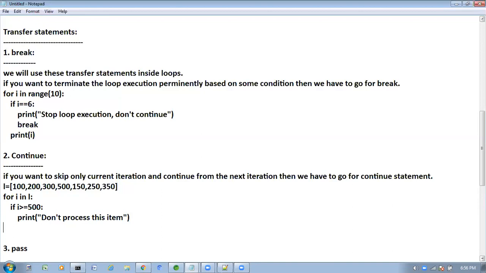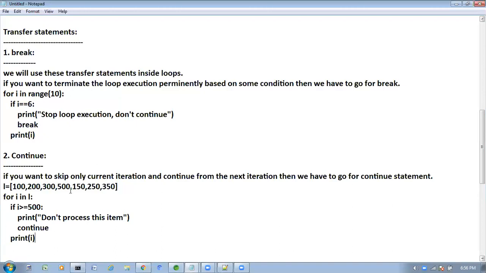After that, if you have any items which are less than 500, I want to process those items. Then what we have to do here, I will take continue. We have to take it here. Then print I.